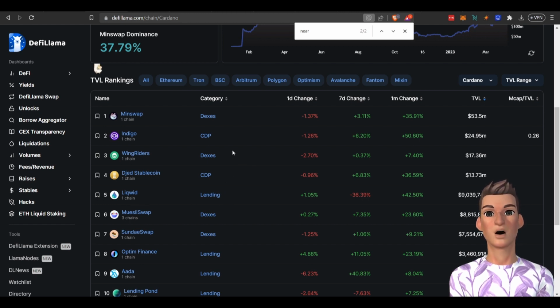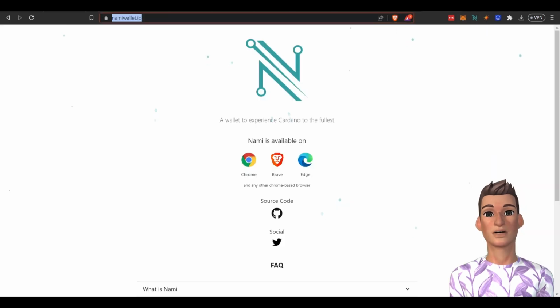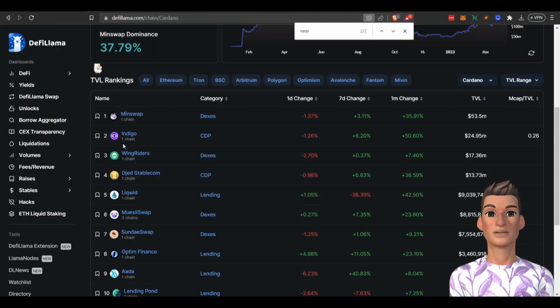All right, so if you don't already have a wallet for the Cardano blockchain, you'll want to get one. So this is the one I use. There's other ones as well, but for the purpose of this video, I'm going to use the Nami wallet. You'll want to secure your seed phrase and password, and you will need to have your Nami wallet password available when transacting. All right, so let's go over here to DeFi Llama.